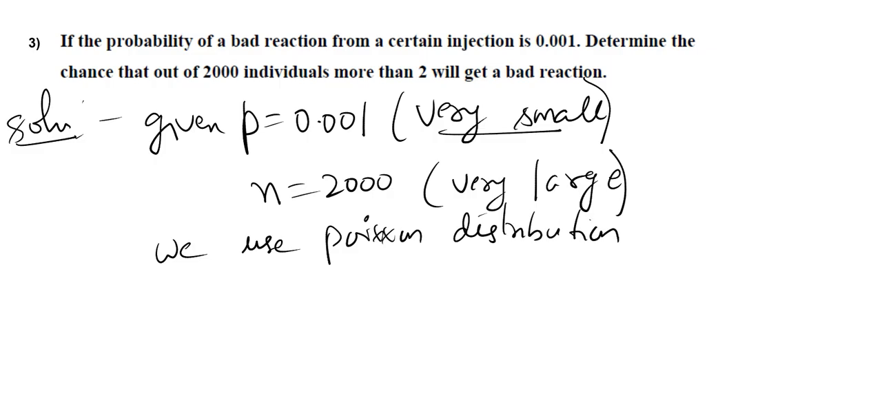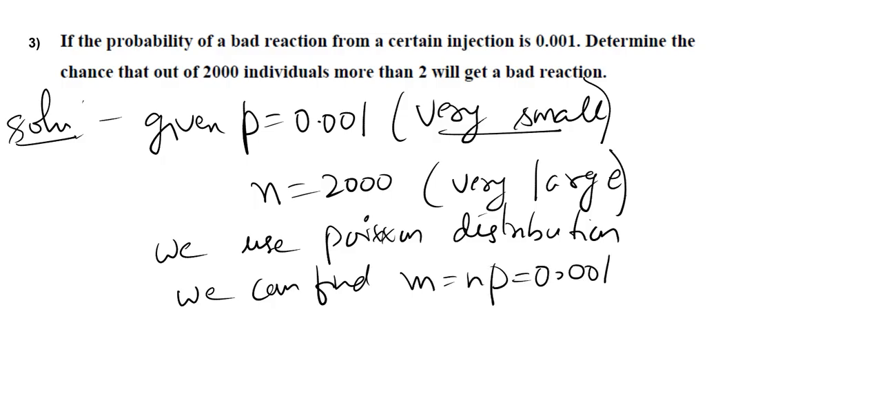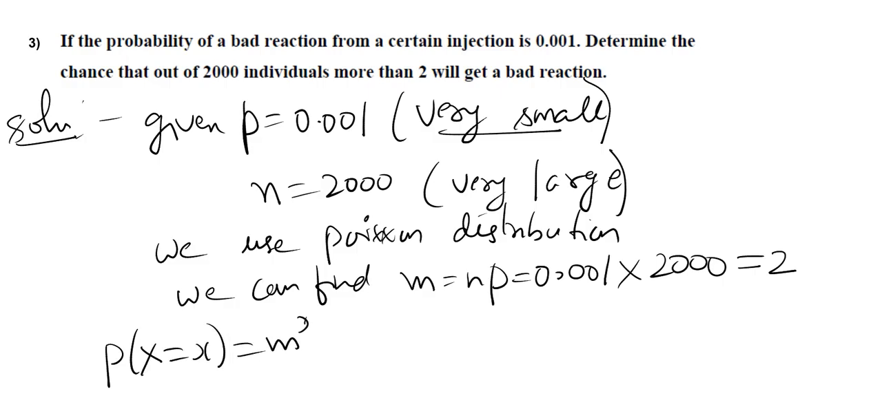If you know N and P, we can find m equals N into P. 0.001 into 2000. You will get here 2. So write probability distribution of Poisson, m power x e power minus m by x factorial. m is 2, 2 power x e power minus 2 by x factorial.